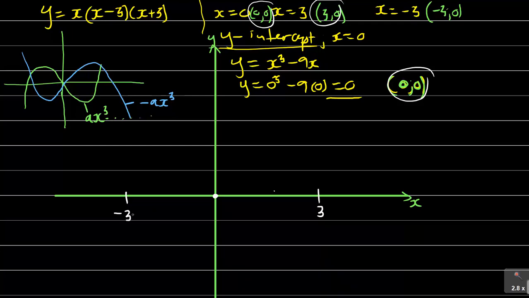So you don't need to go deep and find the turning points of this graph and everything, but what is important is the sketch and the shape of the graph. Now because this is the positive graph, you have a graph that will cut through here, and that will cut there.